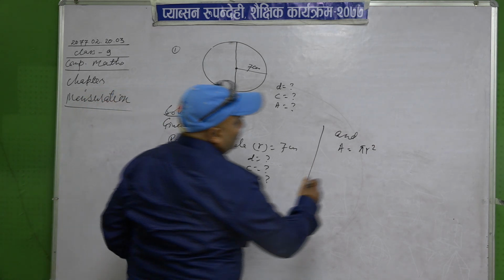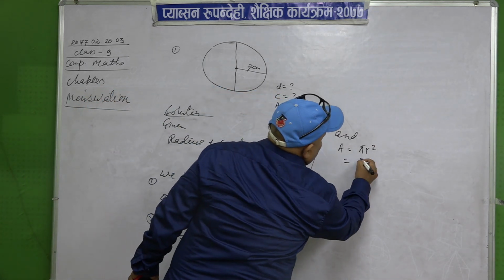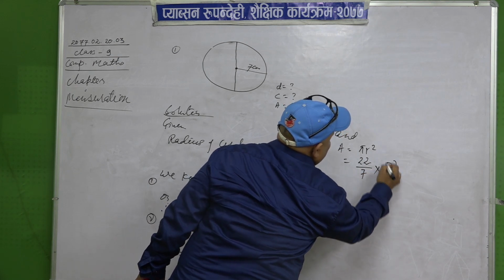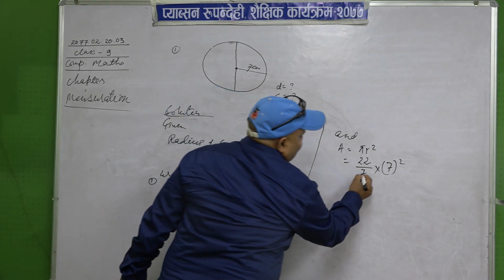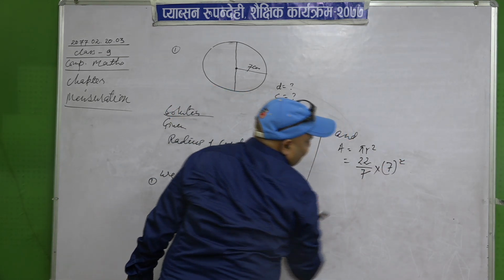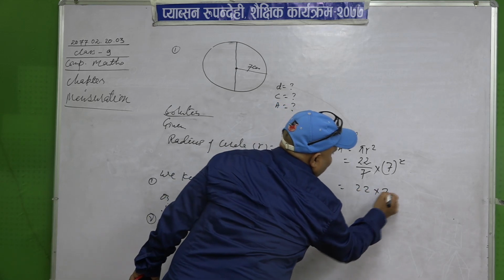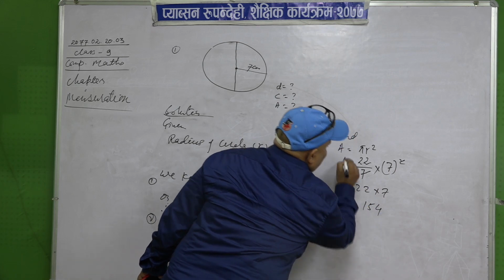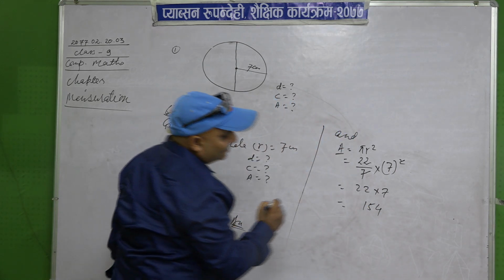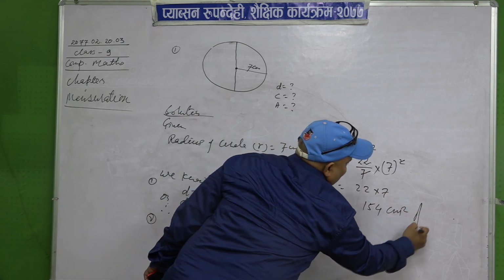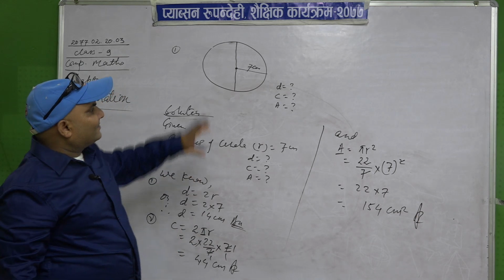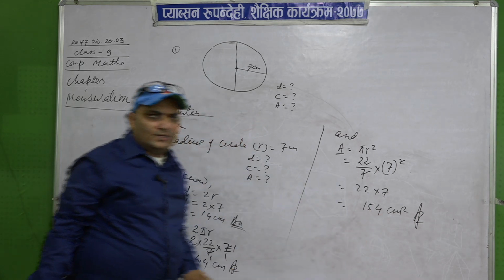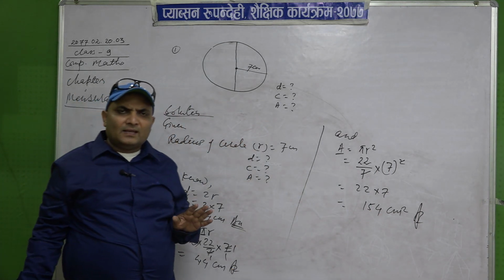Now put the value of pi. The value of pi is 22 upon 7 and r is 7, and 7 square. This 7 will cancel with one of the 7s in the square. Now it remains 22 upon 7 multiplied by 7 into 7, which gives 22 into 7, that is 154. And what is the unit of area? The unit of area is centimeter square. So the area of this circle is 154 centimeter square. Are you getting me?